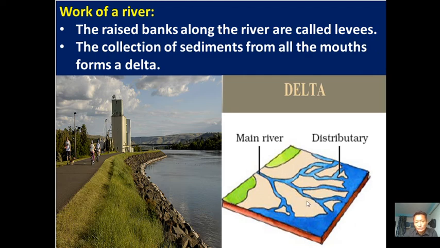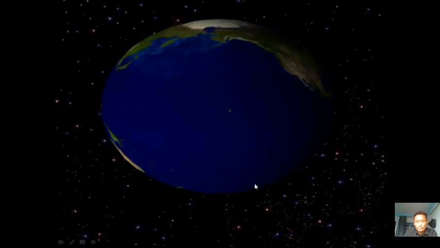Most of the deltas are formed near the coastal areas where the mouth of the river meets or discharges into the ocean. So these structures or features in geography are called a delta. Thank you.